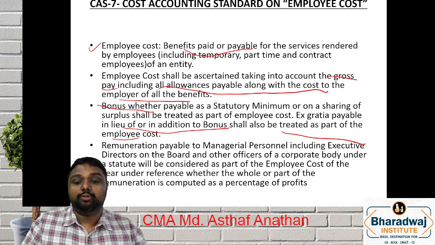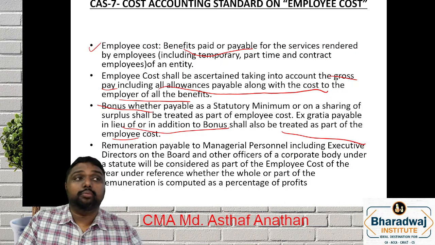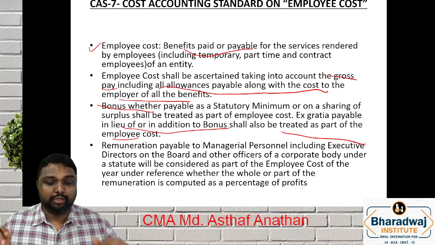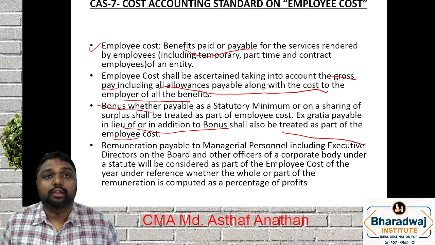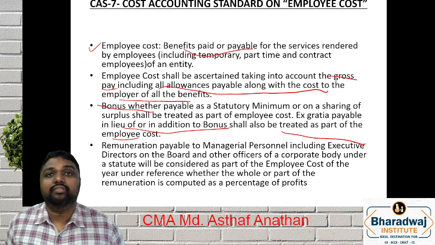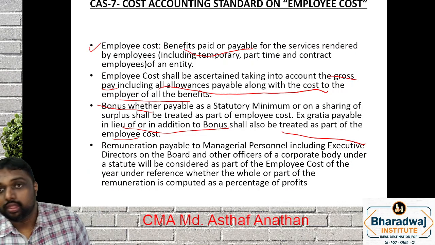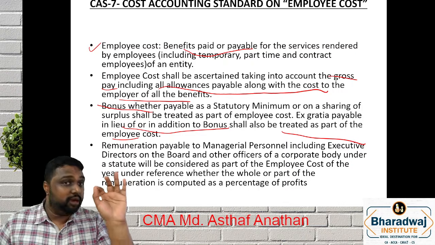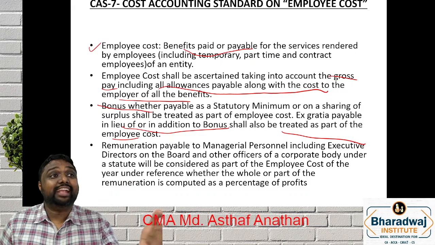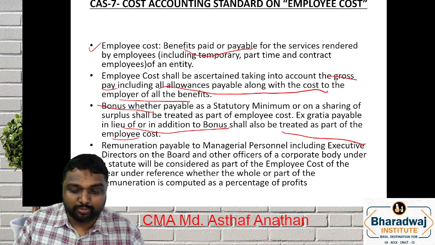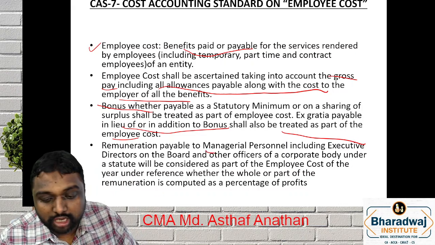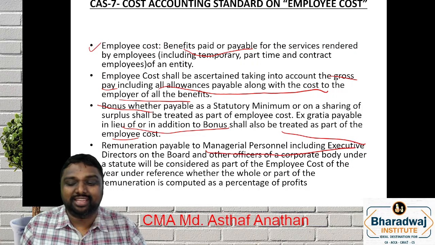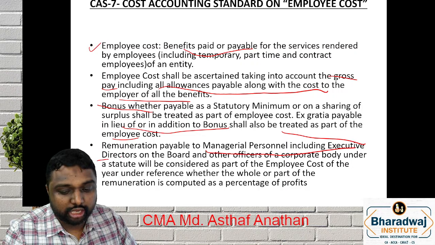Now another point, remuneration payable to the director. My question to all of you, will remuneration payable to the director come as an employee cost? They tell one point, that executive director only. What is the point? Remuneration payable to managerial person, including the executive director.